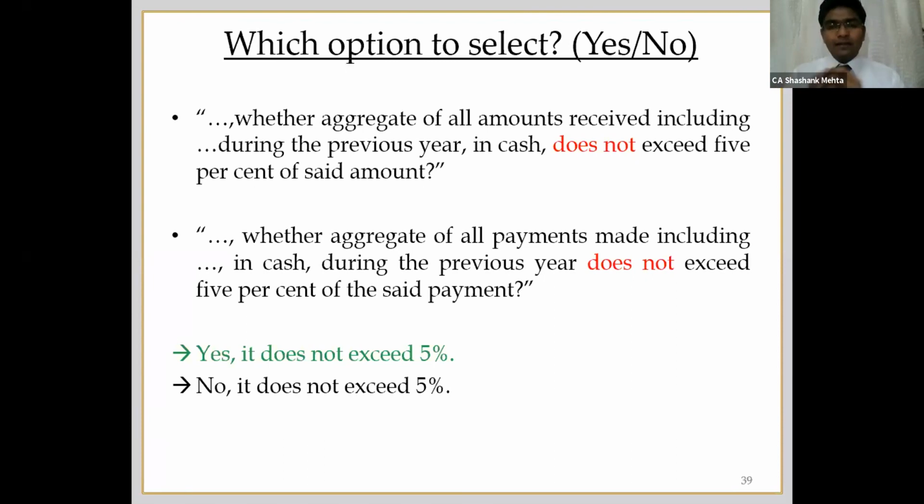If you answer it no, then in all those cases your criteria, I mean the threshold, is not complying, and you will not be required to do audit. Because of this, there is some confusion. However, as per my personal opinion, if you click yes in this question, then you will not be required to do audit. Okay, this is my personal opinion.